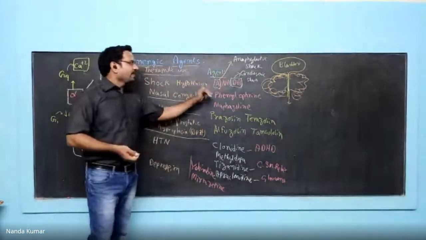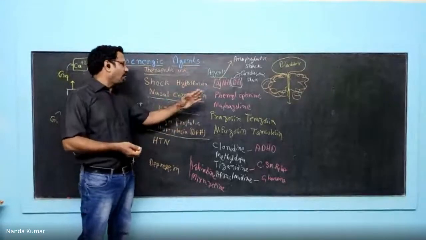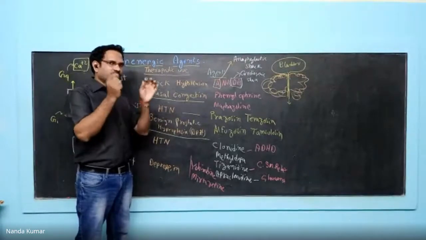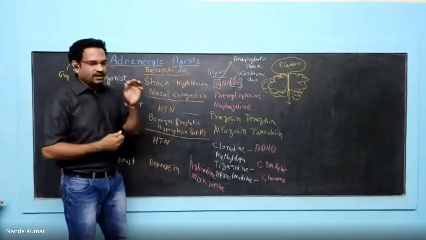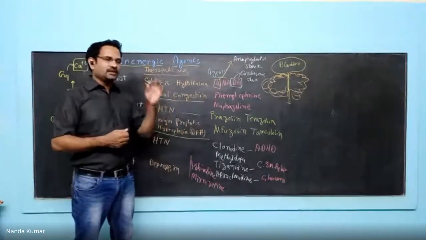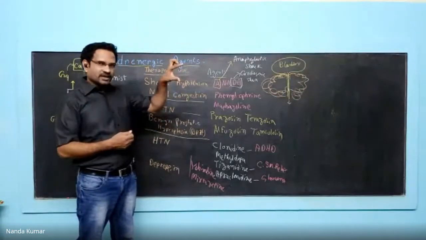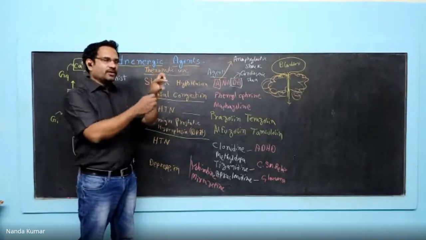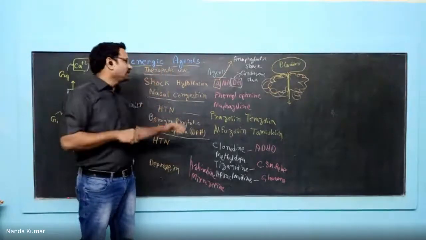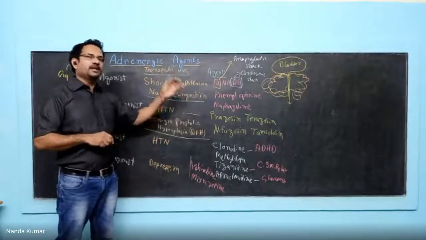Now, phenylephrine, naphazoline, oxymetazoline, and xylometazoline are all used as nasal decongestants. Congestion occurs in the nose during flu and viral infections. Why does it occur? Whenever the virus is there, the body releases histamine. Histamine causes vasodilation, which results in accumulation of fluid, and the dilated blood vessels block the air passage. To relieve that condition, these drugs are used, which cause vasoconstriction, and the nasal blockade is relieved.